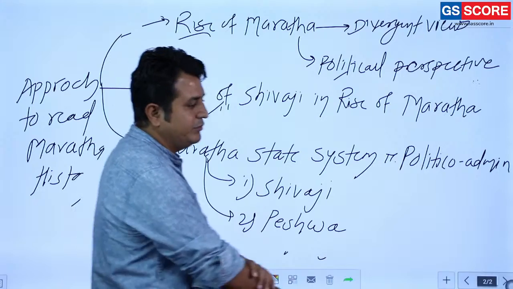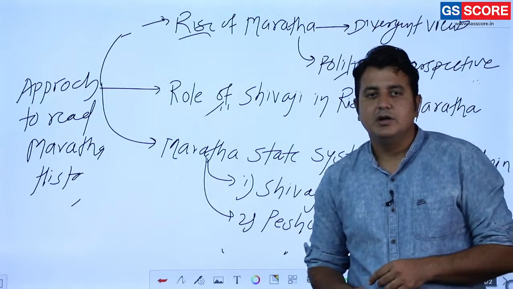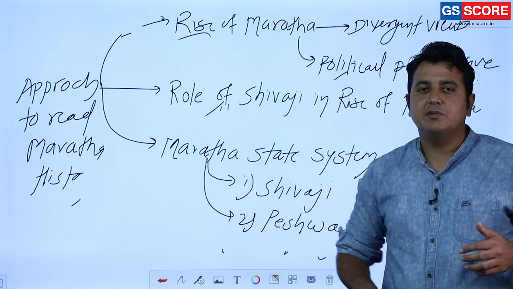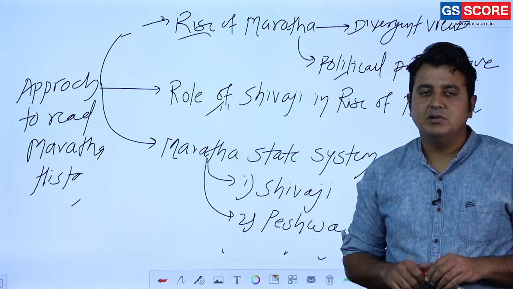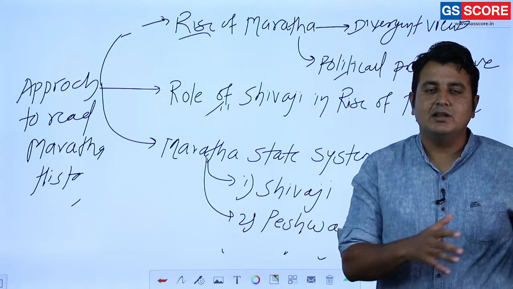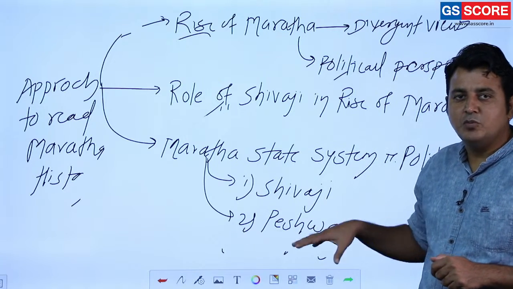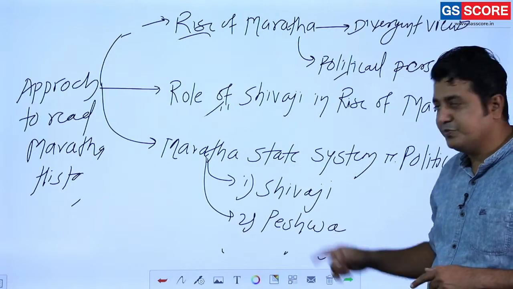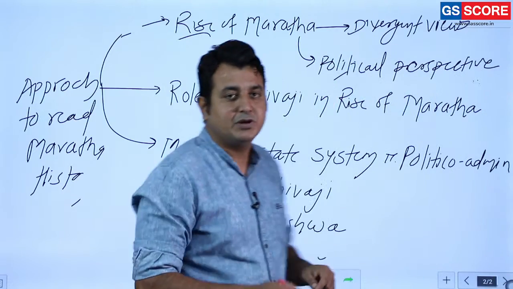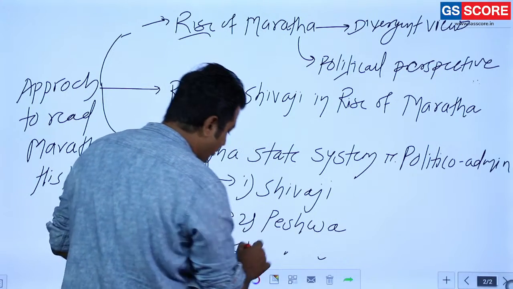Under the Peshwa, the very best example is that Peshwas became the de facto ruler during the time of Shahu, and later on they played a dominant role. So they shifted their office from the capital to Pune, and that office was known as Huzur Daftar. So Peshwa's dominance was there in the administration. So we have to discuss these two aspects, and the third important aspect in political administrative structure is basically related to Maratha Confederacy.